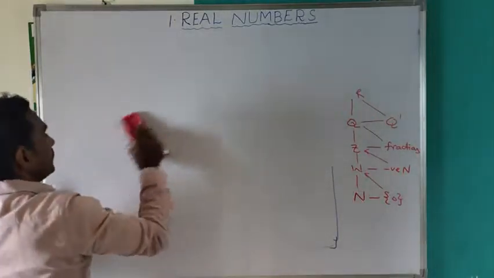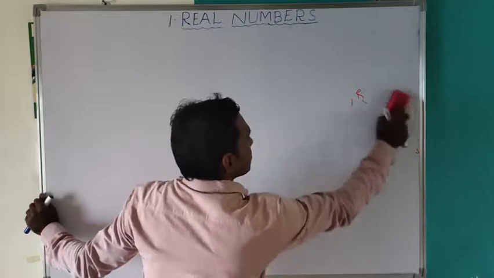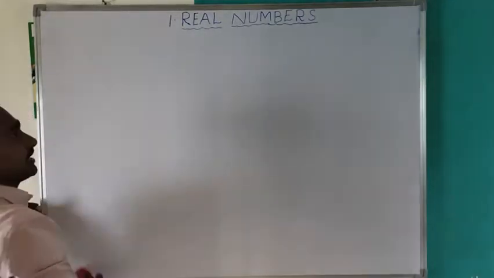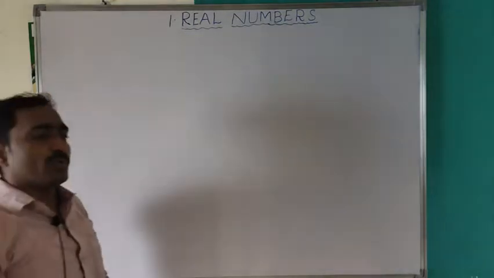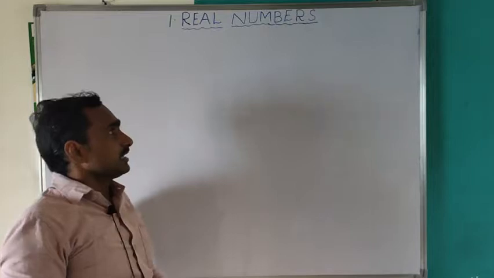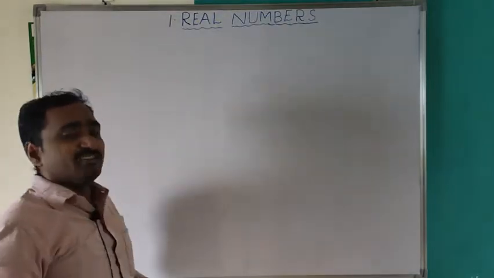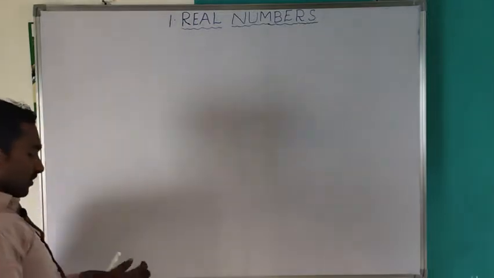Now, the Real Numbers chapter contains 5 exercises. The first exercise depends upon Euclid's division lemma. What does Euclid's division lemma mean?